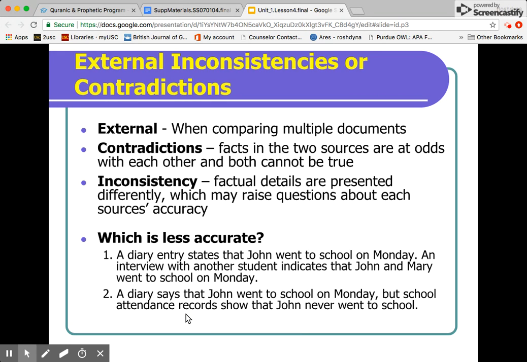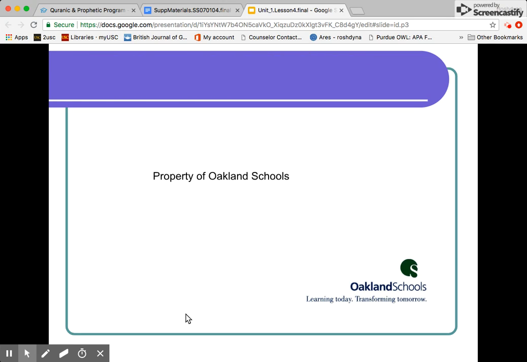So when we look at historical sources and historical accounts, we have to check, first, is it a primary or secondary source, okay? And then we have to check, is there any contradictions within that source or any contradictions when we look outside the source to check whether or not those things are true, right? So basically, we practiced that on A Letter to Paris. And I know it was a little difficult to understand at first.